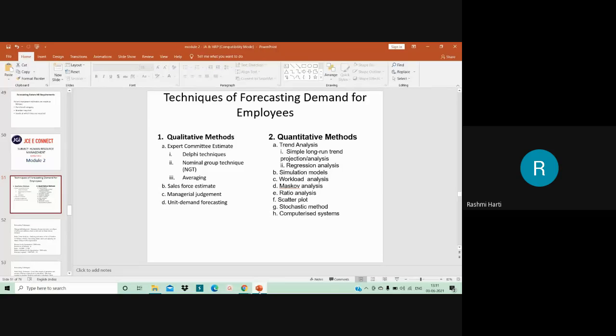So here we have already seen that this particular Delphi technique was originally developed by Rand Corporation. So as per this technique, the estimates are sought from a number of individuals in an interactive manner. So what they do is they just seek the information from various experts in an interactive manner, right?